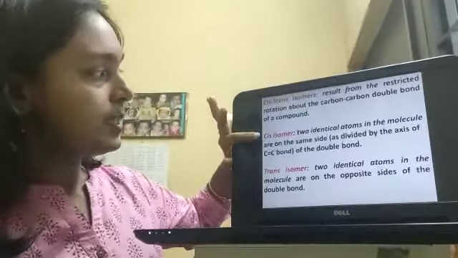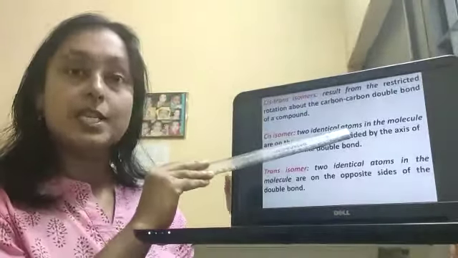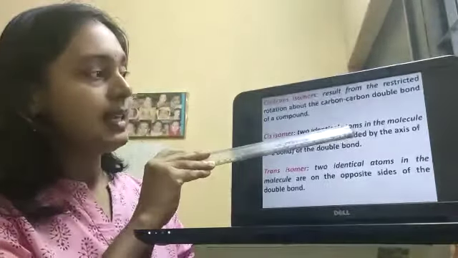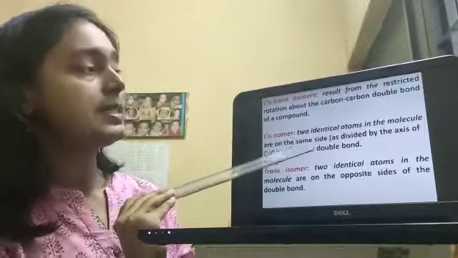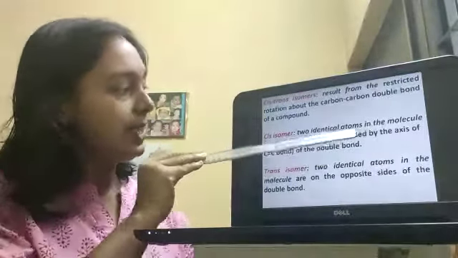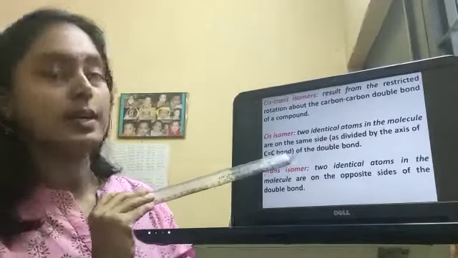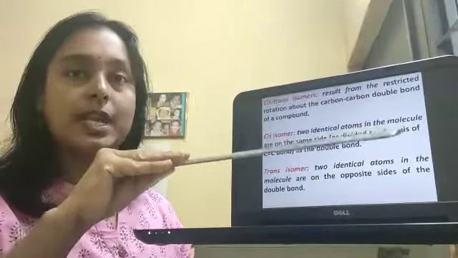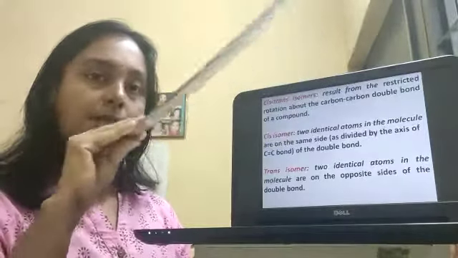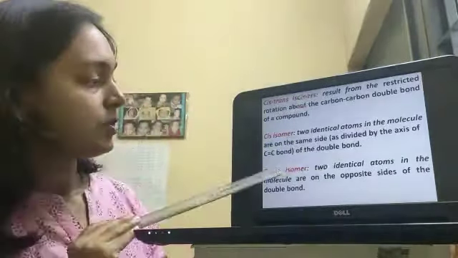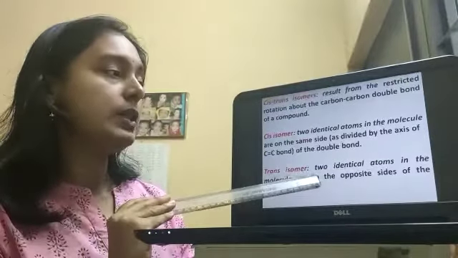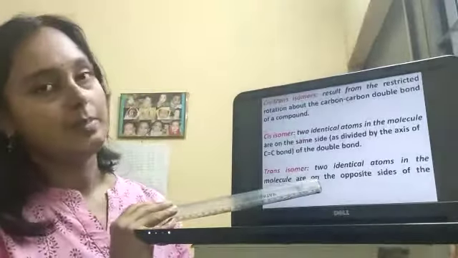In the cis isomer, two identical atoms, as for example the chlorine of 1,2-dichloroethene, are on the same side of the double bond, divided by the axis of the carbon-carbon double bond, that is, the upper side or the lower side. In the trans isomer, two identical atoms in the molecule are on opposite sides of the double bond.